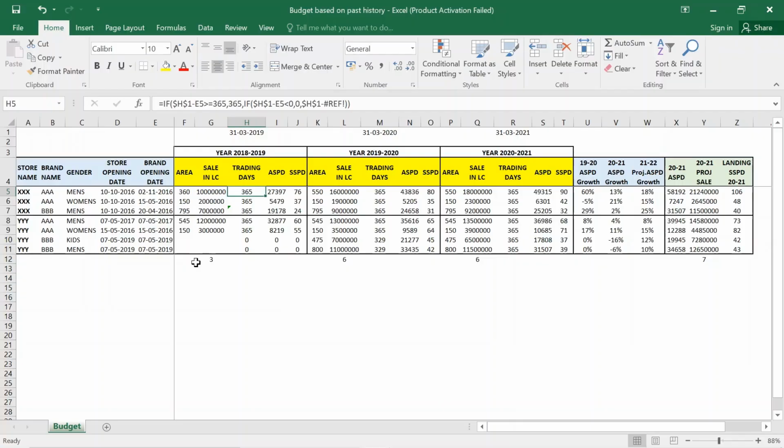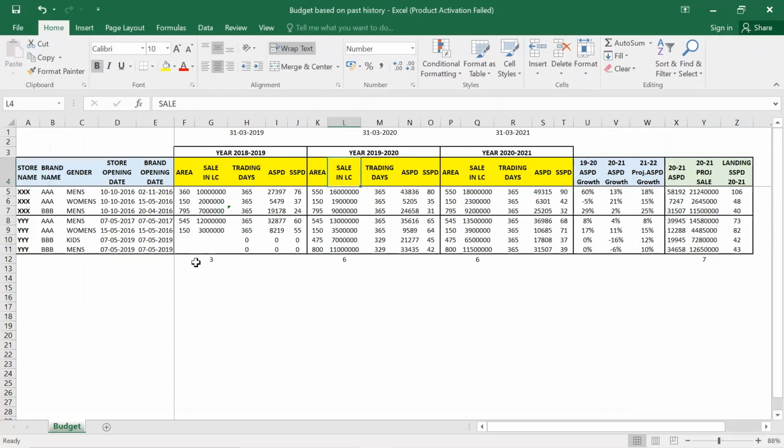The reason why we are taking trading days here is that when you are reviewing the past history, with trading days you will know exactly what the potential of that store or brand was. If you divide the store sale by 365 days, then of course the average will go down. If you take the correct trading days, that will give you the exact potential of how the brand or store has performed in that particular financial year. Maybe a certain store has been launched and has seen just 3 months, so you need to see how the 3 months performance was, rather than comparing it with another store which has seen the complete 12 months. So this is just for comparison.